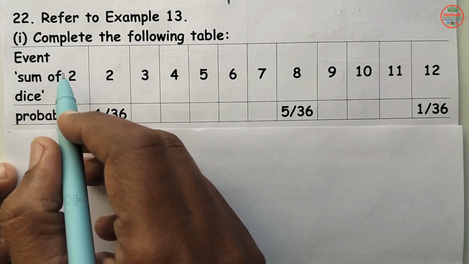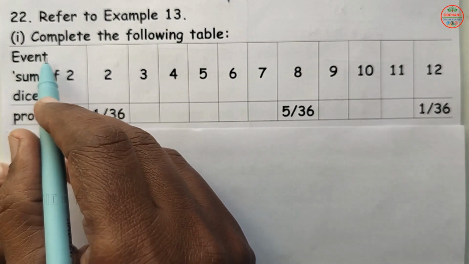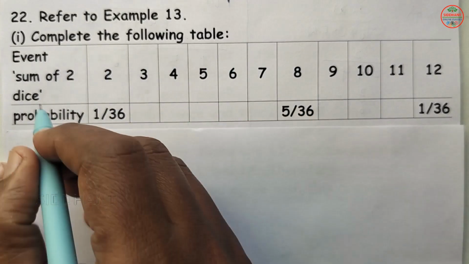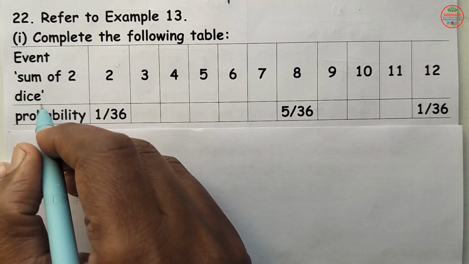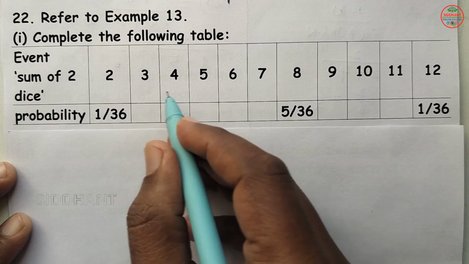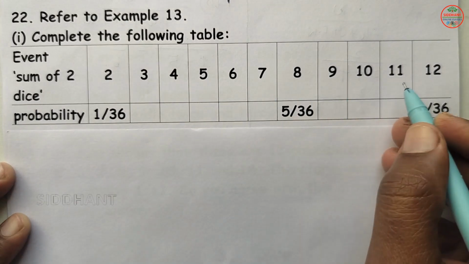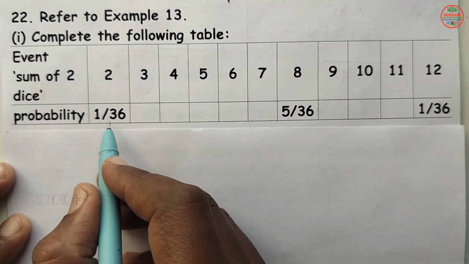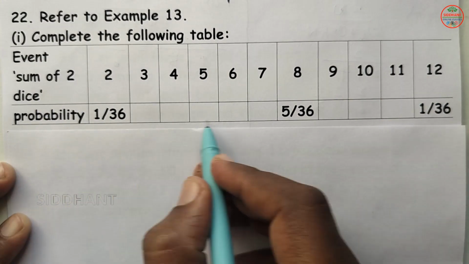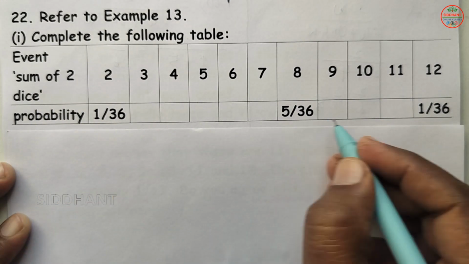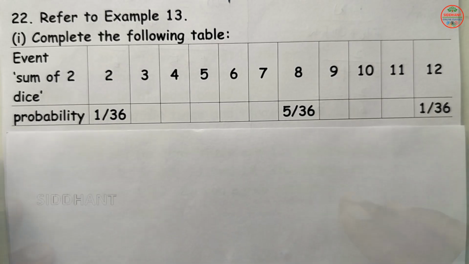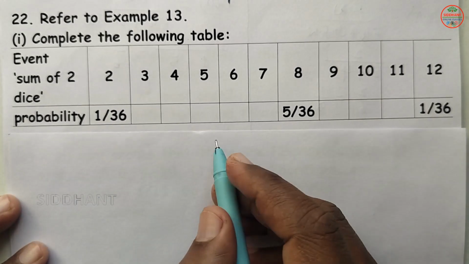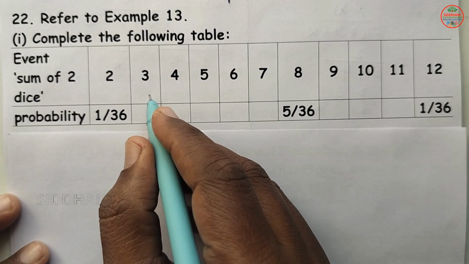Question number 22. Refer to example 13. First, complete the following table. Event: sum of two dice is 2, 3, 4, 5, 6, 7, 8, 9, 10, 11, 12. The probability is 1 by 36. Here blank, 5 by 36. Here 1 by 36. So first we are going to see the probability of 3.